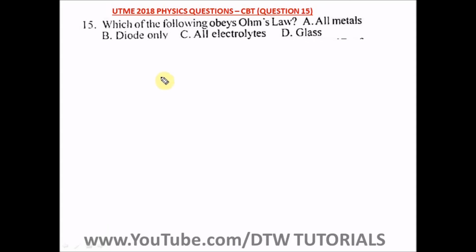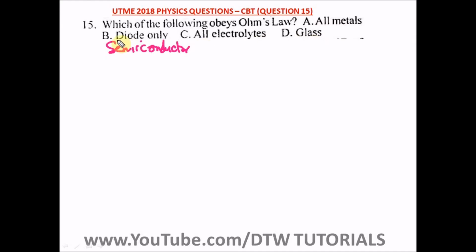Question 15 of the UTME 2018 Physics past question, that's your JAMB 2018 exam. It says, which of the following obeys Ohm's law? Okay, the first option says all metals. Option B says diode only, diode or semiconductors. These are also semiconductors, diodes are semiconductors. And C says all electrolytes, and D says glass.